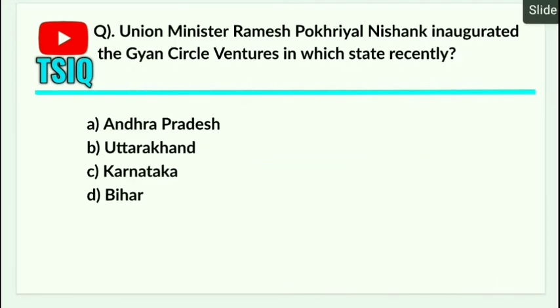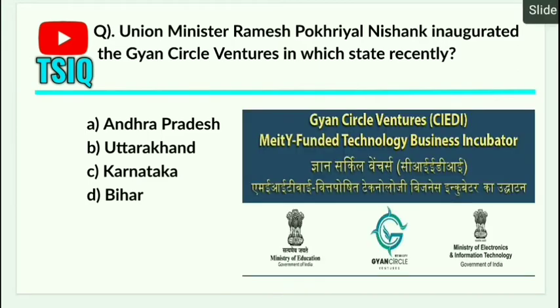Next one is Union Minister Ramesh Pokhriyal Nishank inaugurated the Gyan Circle Ventures in which state recently? Answer is Andhra Pradesh. Ramesh Pokhriyal Nishank is Union Minister for Education. Recently, he inaugurated the Gyan Circle Ventures virtually in Sri City, Chittoor in Andhra Pradesh. This is funded by Technology Business Incubator developed by the Indian Institute of Information Technology, Andhra Pradesh.